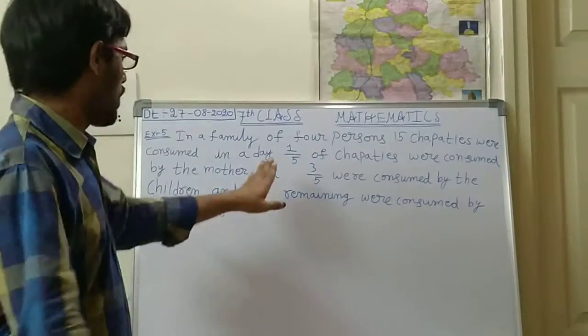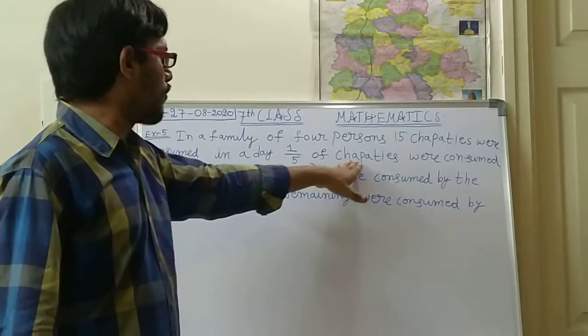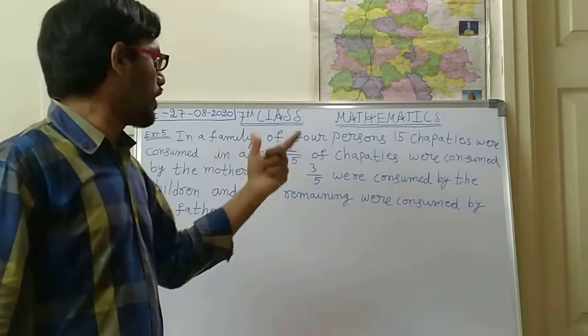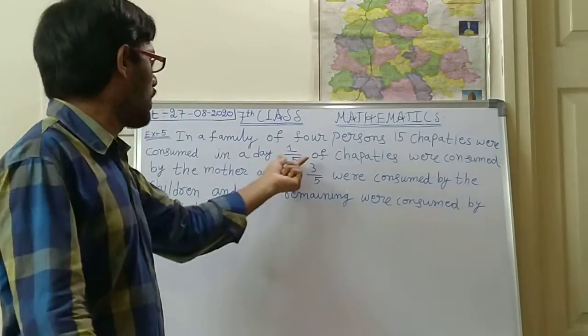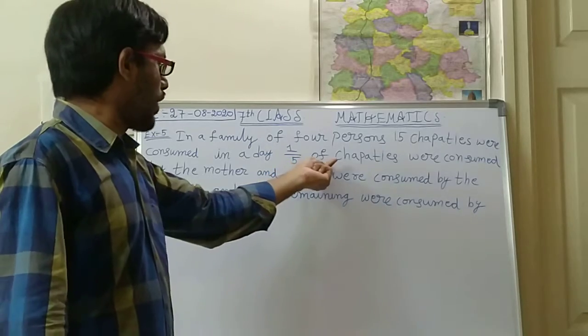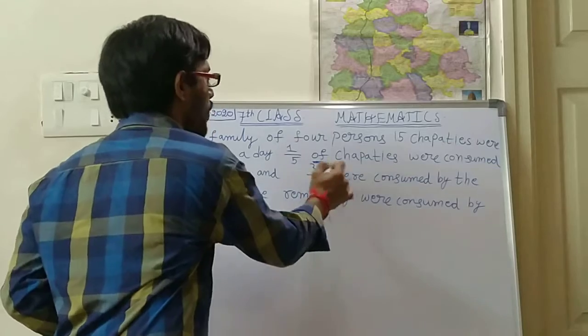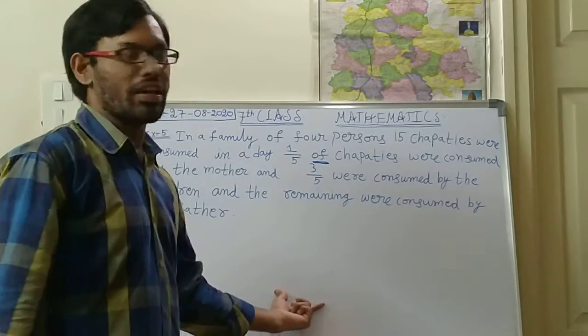Now 1/5 of the chapatis were consumed by the mother. What is the meaning of "of"? It means multiplication.